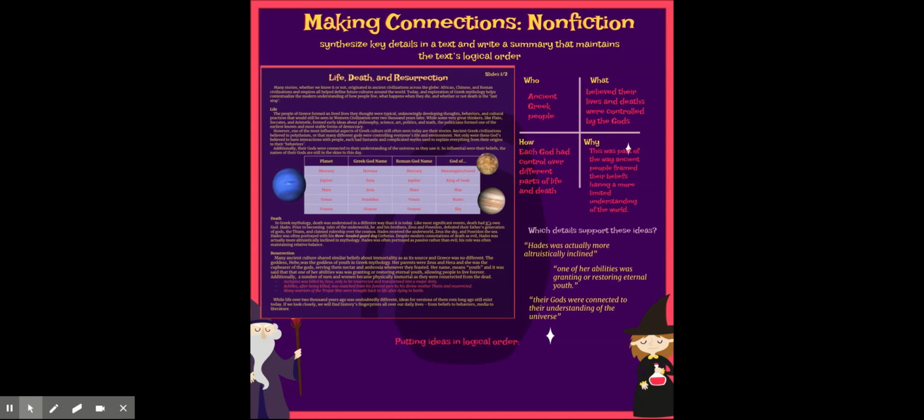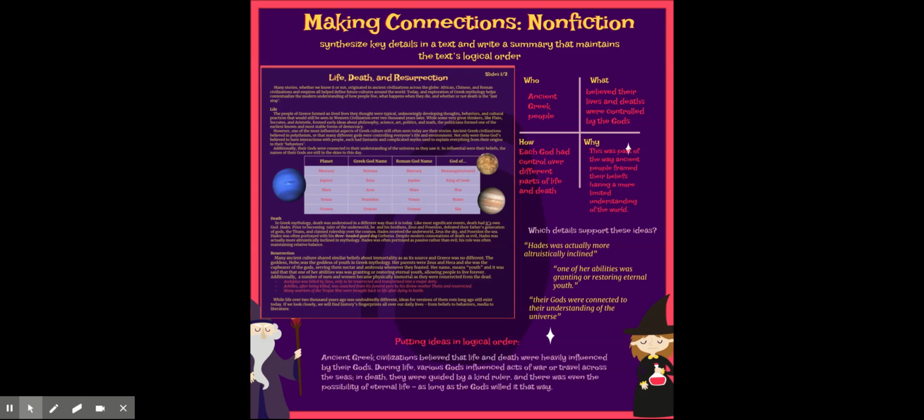How do we put these in logical order? So let's look at this example I wrote and see how the details are combined and synthesized with our who, what, why, and how to have a summary that follows the same logical pattern as the article. Ancient Greek civilizations believed that life and death were heavily influenced by their gods. During life, various gods influenced acts of war or travel across the seas. In death, they were guided by a kind ruler, and there was even the possibility of eternal life, as long as those gods willed it that way.